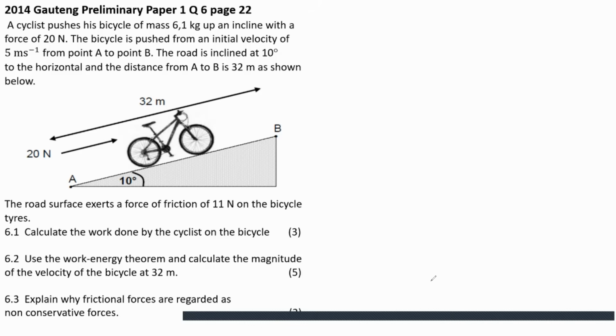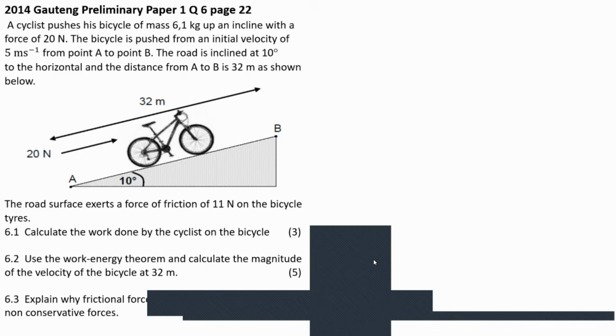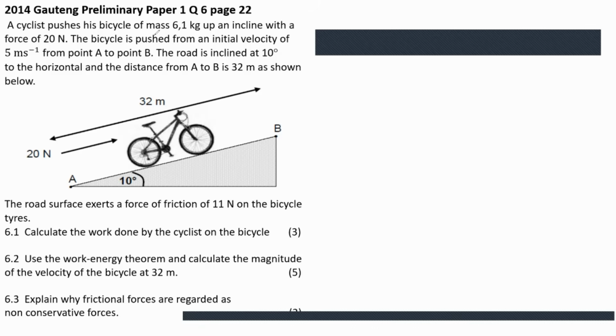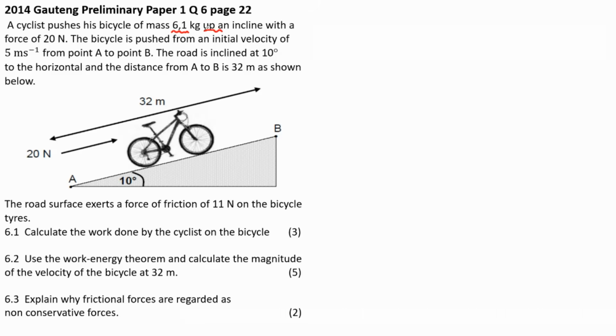Let's read the English, the story, and break it down so we don't have to suffer when we are answering. A cyclist pushes his bicycle of mass 6.1 kg up an incline. I told you, take note of these words. With a force of 20 newtons.